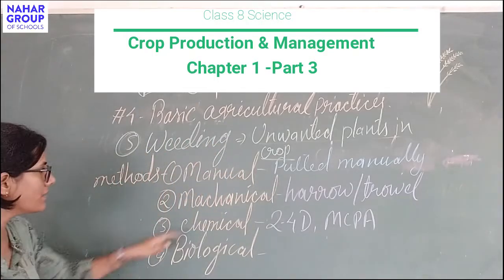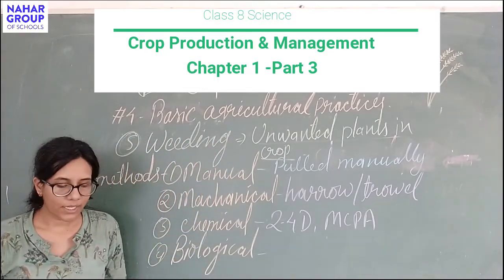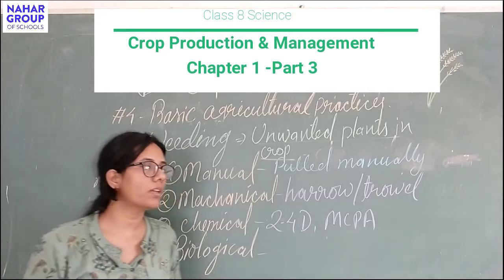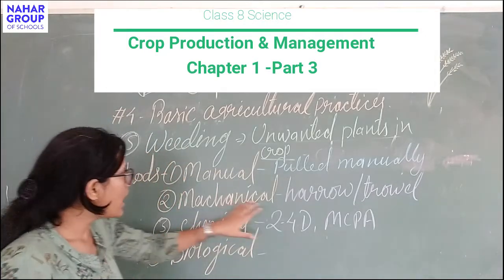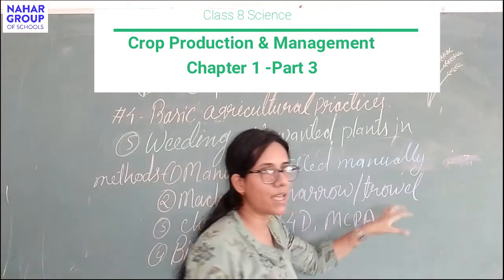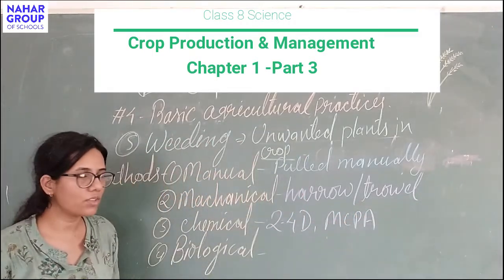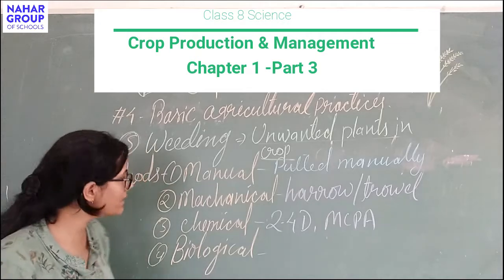The second method is the mechanical method. In this method, to remove these weed plants, some tools or apparatuses are used, which are the harrow or trowel. These are blade-like, or we can say comb-like, structures which are used to remove these weeds.